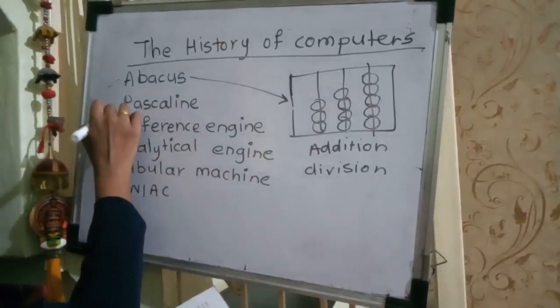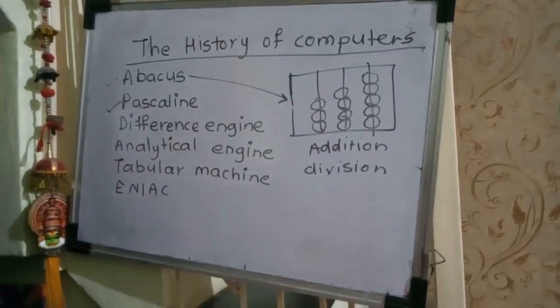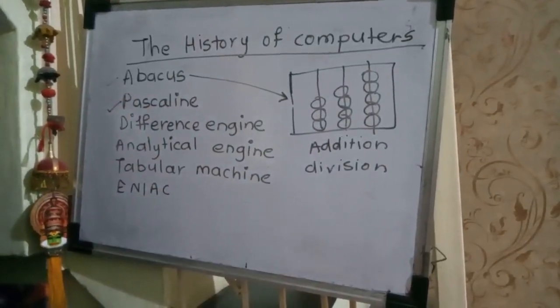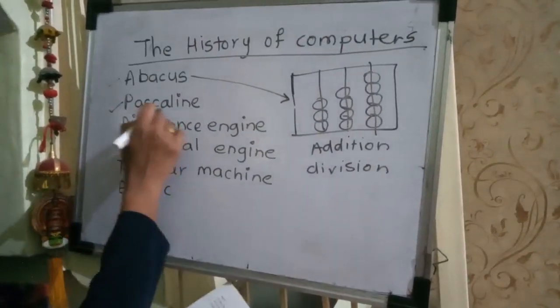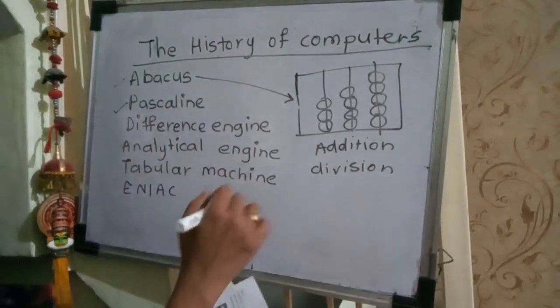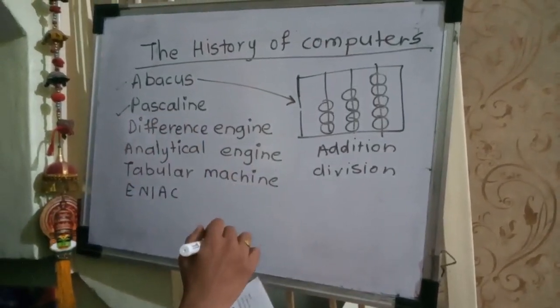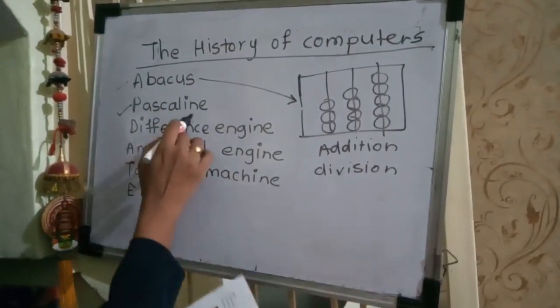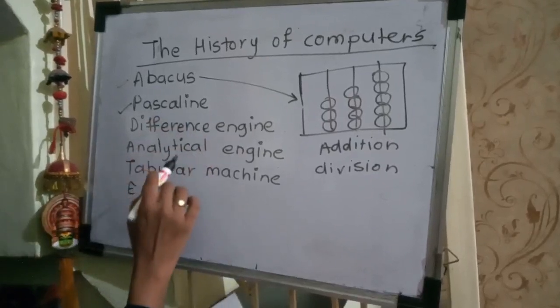Then the second one, Pascaline. The Pascaline was developed by Basil Pascal. Basil Pascal is the name of the scientist who developed this Pascaline. It was the first mechanical calculator. This is also a calculator.